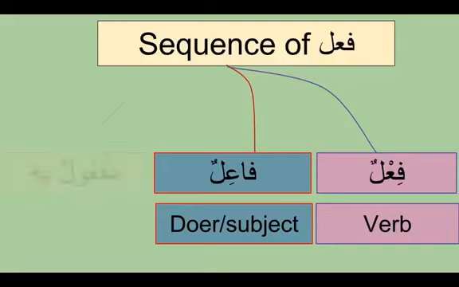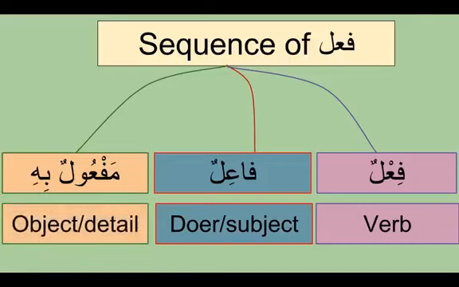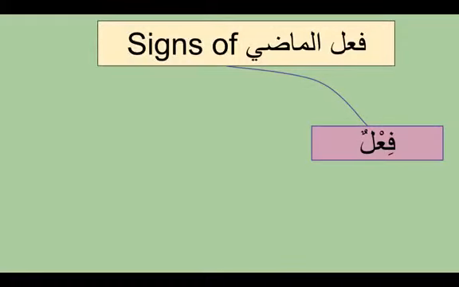The third thing you look for is maf'ulun bihi, which is the detail or the object of the action. So we have fi'al, fa'il and maf'ulun bihi. This is the normal sequence we're going to learn, and there will be certain changes in the sequence that we will learn about in the future. But in a regular sentence, you'll see fi'al, fa'il and maf'ulun bihi.